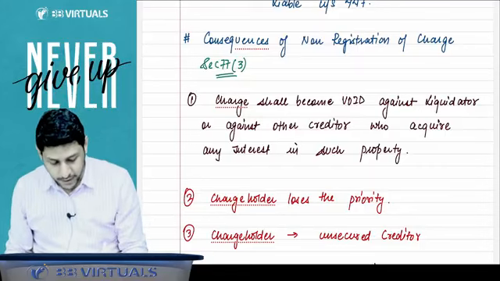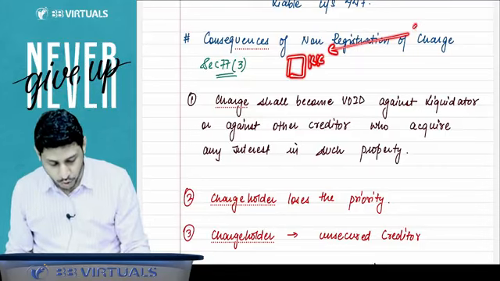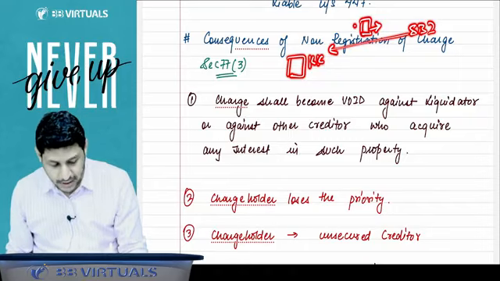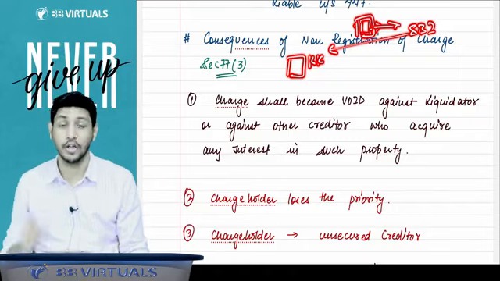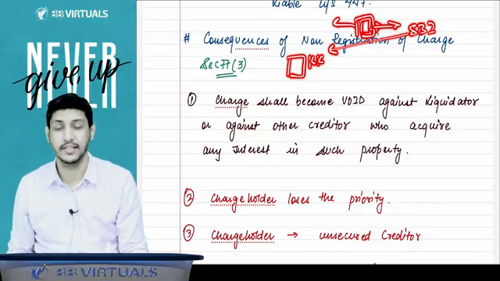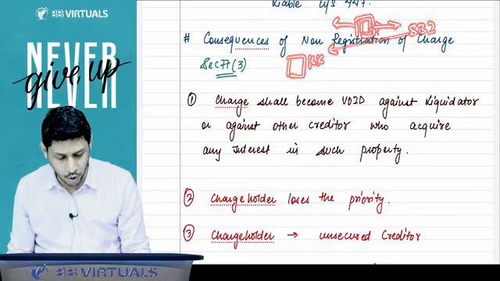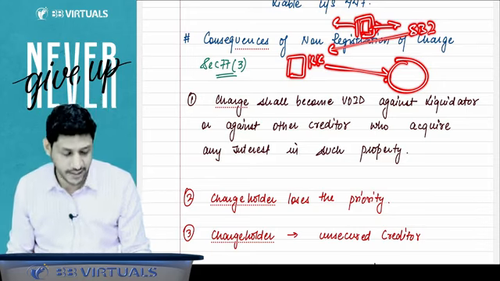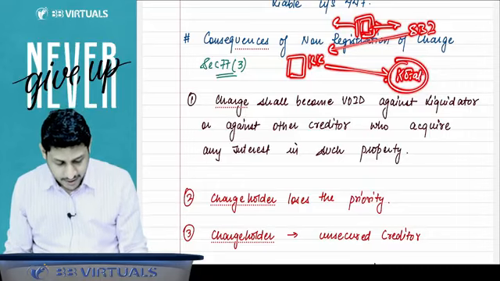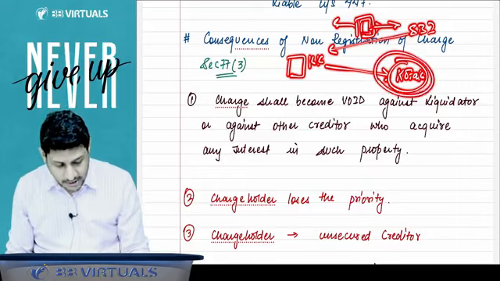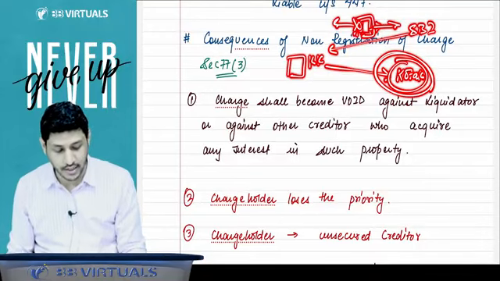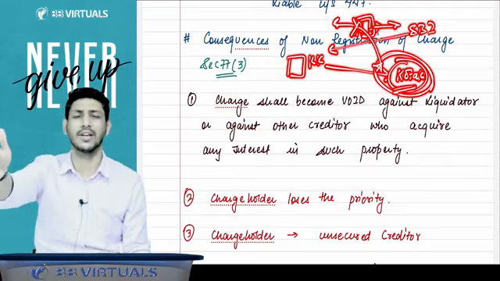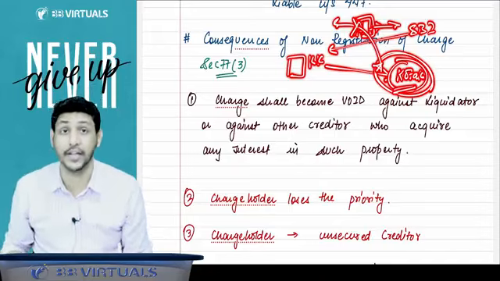Sir, for example, take the company KK Limited. KK Limited took a loan from SBI and created a charge in favor of SBI on that asset, but the charge was not registered. Now on the same asset, the company has taken another loan and created a charge in favor of Kotak Bank. So the charge which was not registered will be void against the other creditors also. Kotak will say that we do not consider this charge. Who will have the priority over that asset?